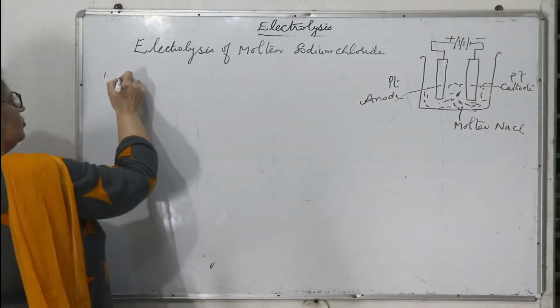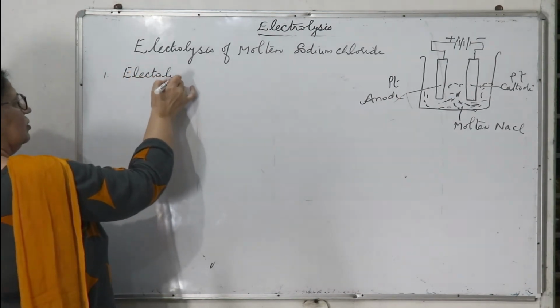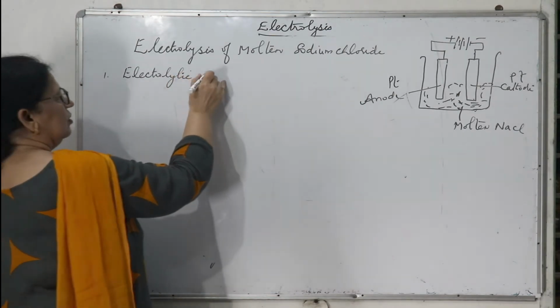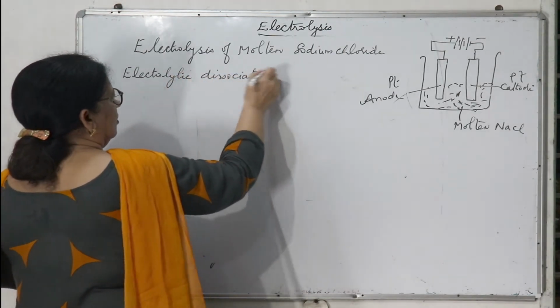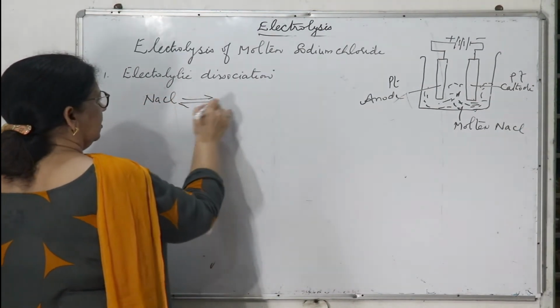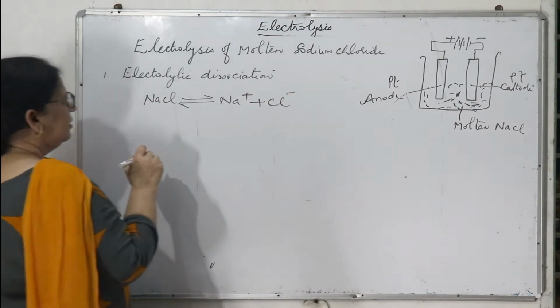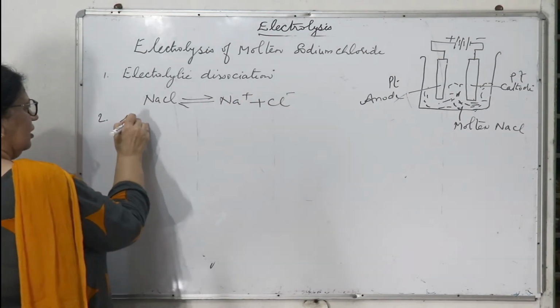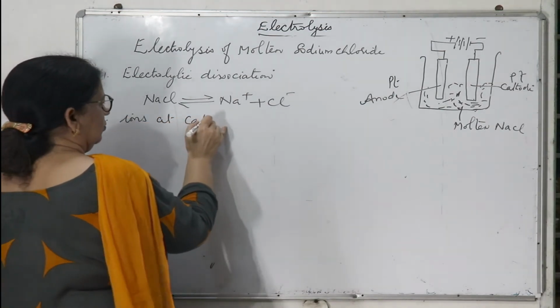First step of electrolysis is electrolytic dissociation. As NaCl is the electrolyte, it will dissociate into Na positive plus Cl negative. Second, ions at cathode.